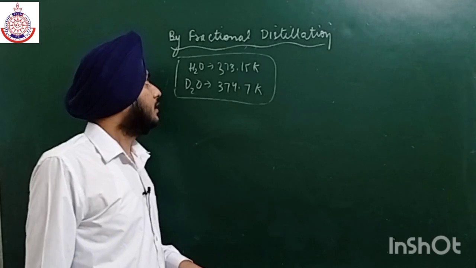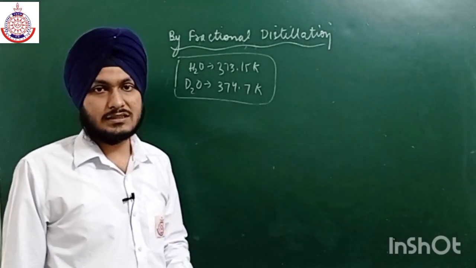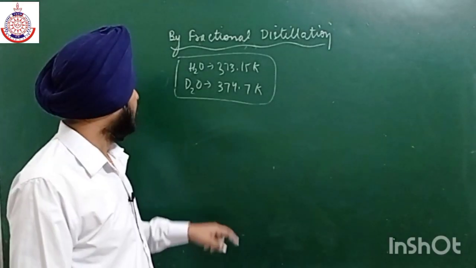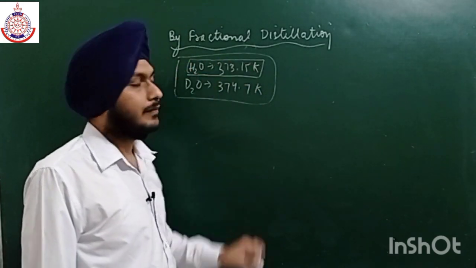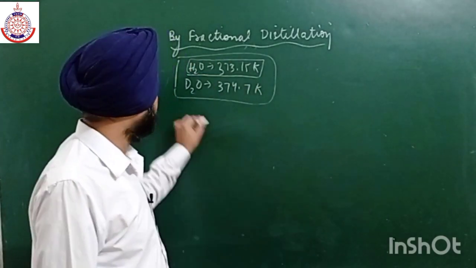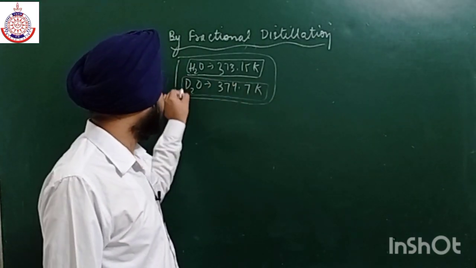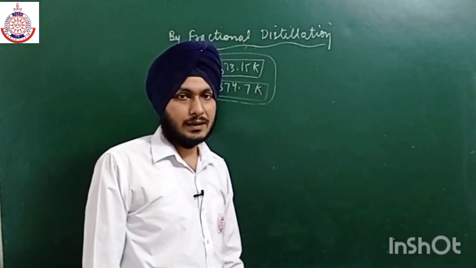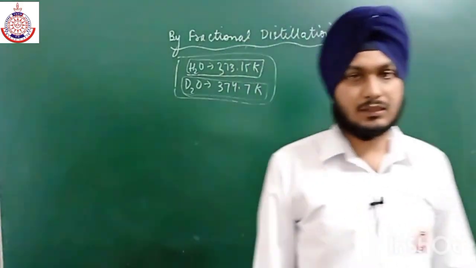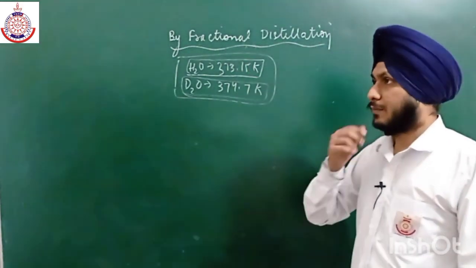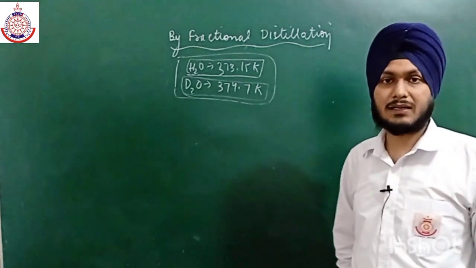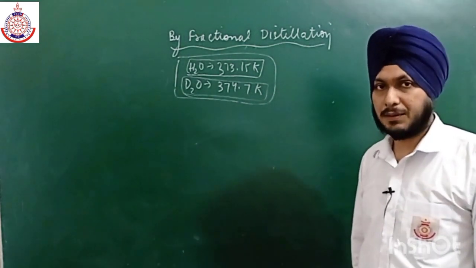So firstly we use a fractional distillation column, and this H2O gets evaporated first. Then D2O gets evaporated, and we can easily separate D2O with the help of this fractional distillation process, due to the difference in the boiling points. So it is a very efficient method to prepare D2O.